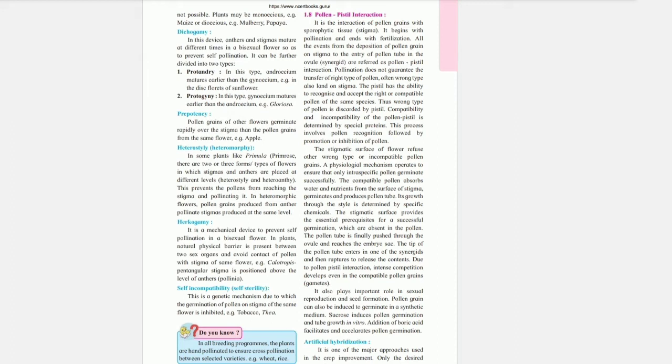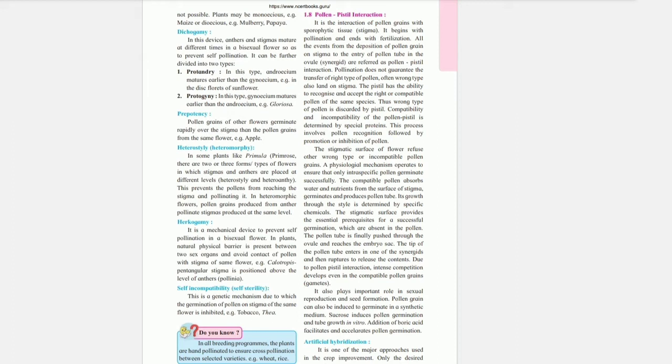Compatibility and incompatibility of the pollen and pistil is determined by special proteins. This process involves pollen recognition followed by promotion or inhibition of pollen. The stigmatic surface of the flower refuses other wrong type or incompatible pollen grains. A physiological mechanism operates to ensure that only intraspecific pollen germinates successfully.